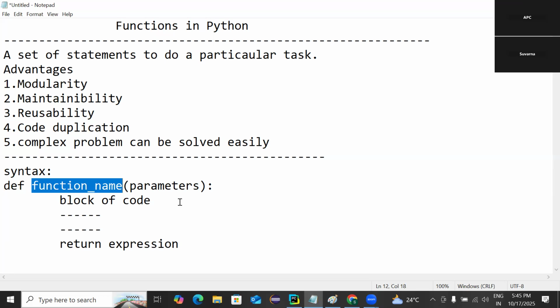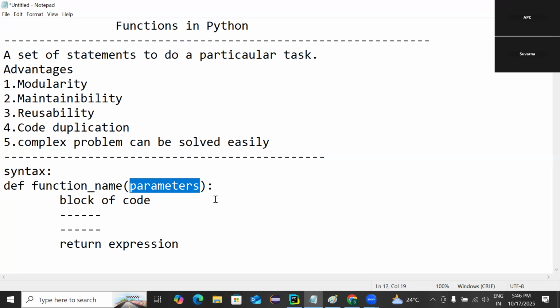And it is better to take a relevant name for the function. For example, if we are writing a function for adding two numbers, it will be better to take the function name as sum or add, like that. So these are the rules while giving the function name. Then in the parentheses, we should give the parameters. These are the input for the function. Here we are going to define the variables, and those variables are going to have the input values. So those are called the parameters.